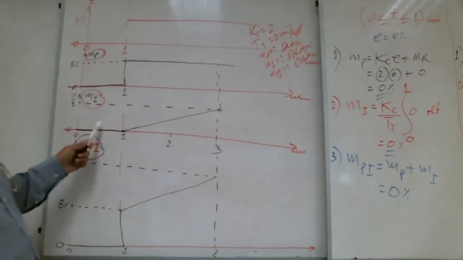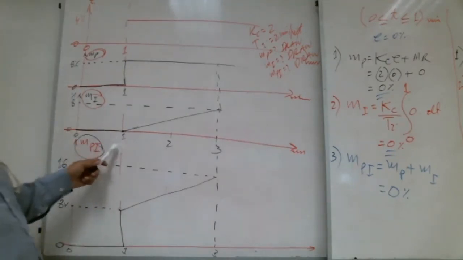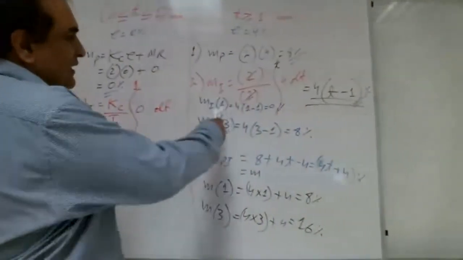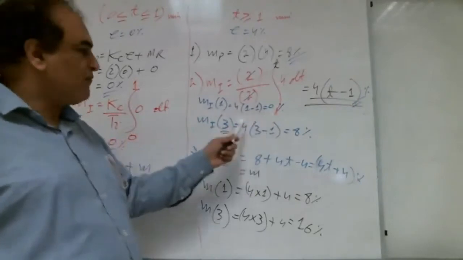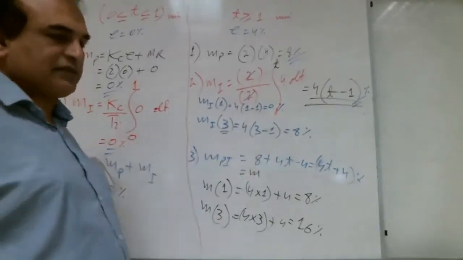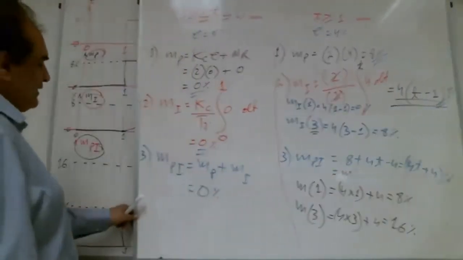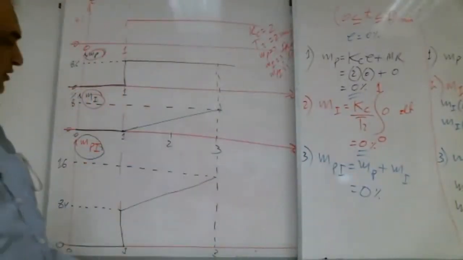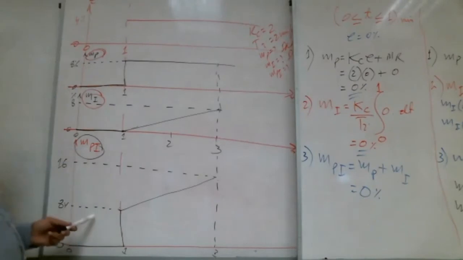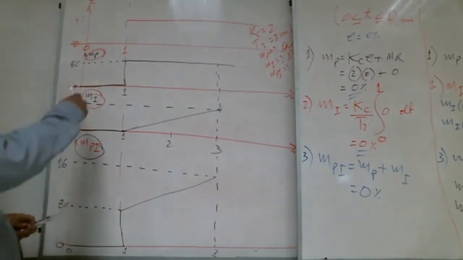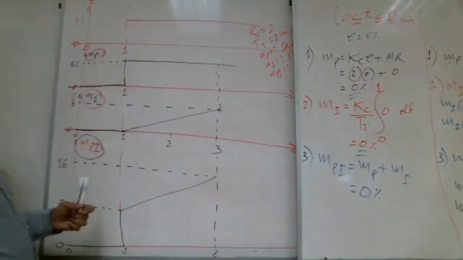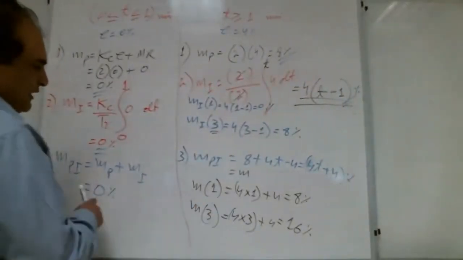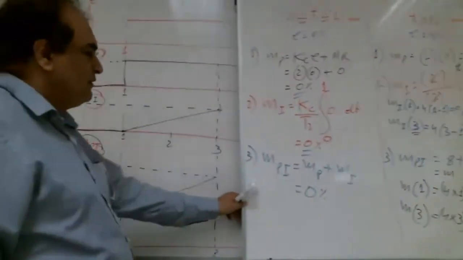We drew the MI from 0 to 1 again to 0, and for 1 we calculate the values. At 1 it is 0, at 3 it is 8%. So we made it at 1038%. Now this one, MPI, we can draw by adding these two directly, or by bringing the values from here we can draw it here.